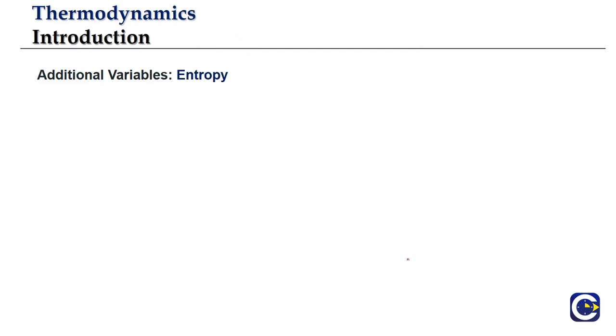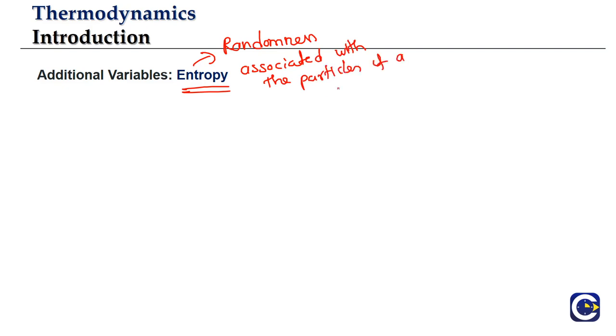Now the other important thermodynamic variable we'll study in this chapter is entropy. Entropy is a quantity or term that represents randomness. It represents randomness associated with the particles of a system.